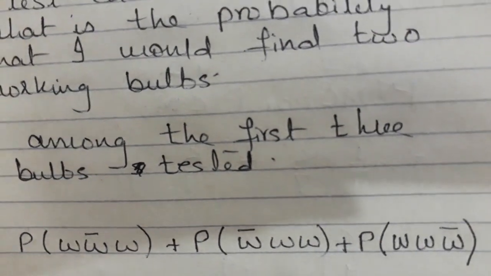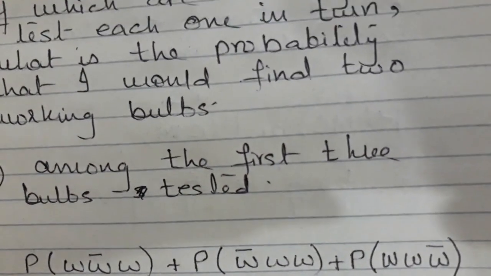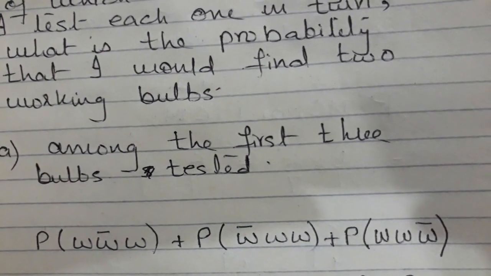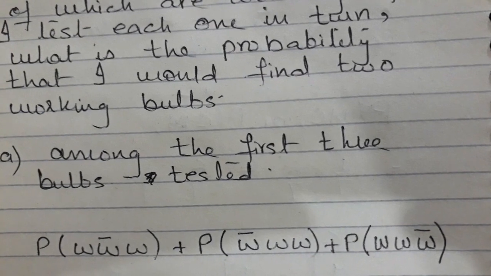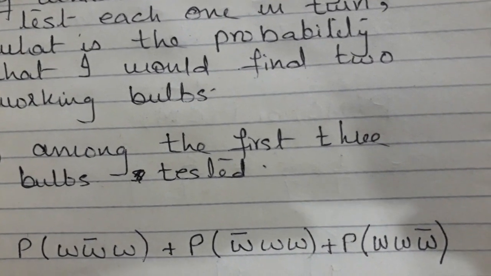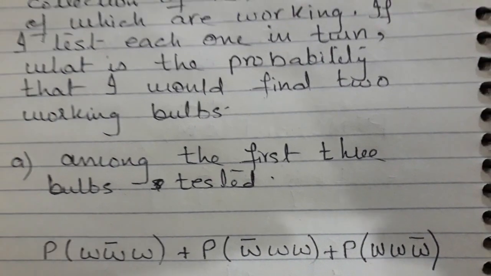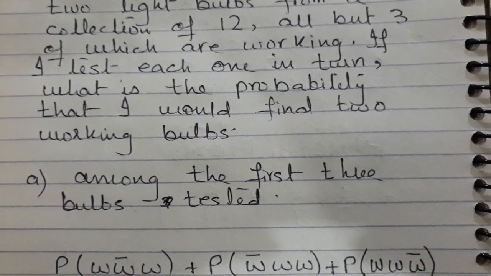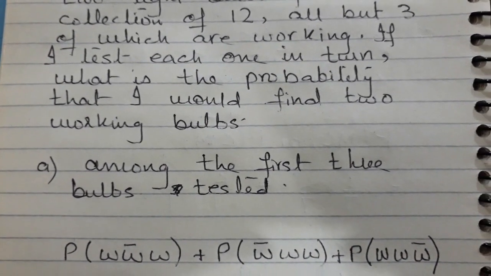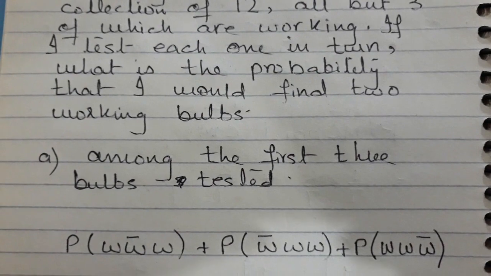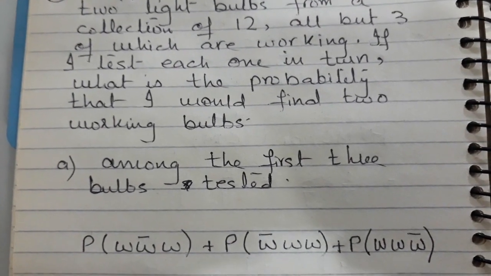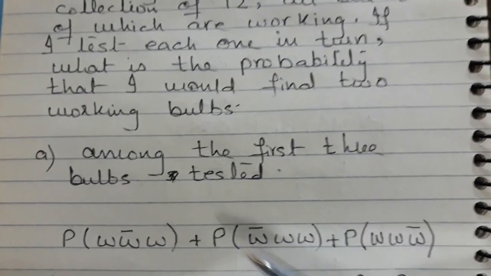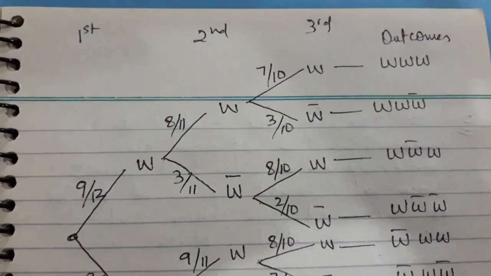Now this, what do you think? This is a case of dependent or independent? You think first of all, then I will tell you. Yes, it is dependent. Reason is when you will pick up one bulb and you will see it is working or not working, you will not put it back in the box, right? Because otherwise it will mix up again and you are looking for 2 working bulbs basically. So that's why the total number of bulbs in the box will reduce. So this is a dependent case. Let's see a tree diagram and then we will come back here and answer the question.